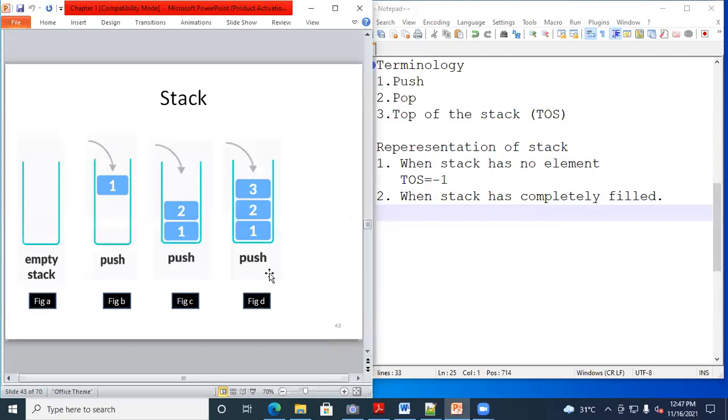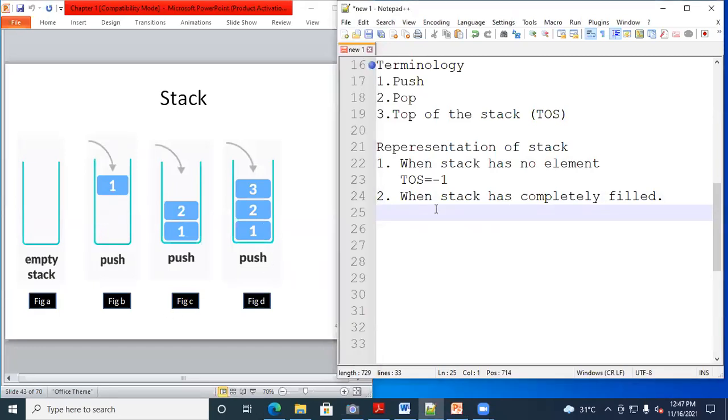If the size of the stack is 3, meaning you are able to insert only 3 elements, then this stack is called a completely filled stack. Okay, जर तुमच्या stack ची size 3 असेल, right? So as an example, we are considering here. This diagram is called a stack that is completely filled. Now, at that time, what is the value of TOS? 2.